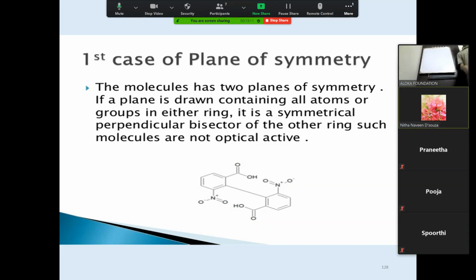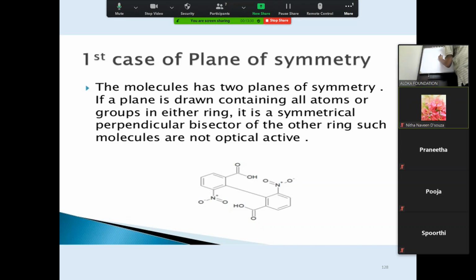The molecule has two planes of symmetry. If a plane is drawn containing all atoms or groups in either ring, it is a symmetrical perpendicular bisector of the other ring. Such molecules are not optically active. So what does it say?